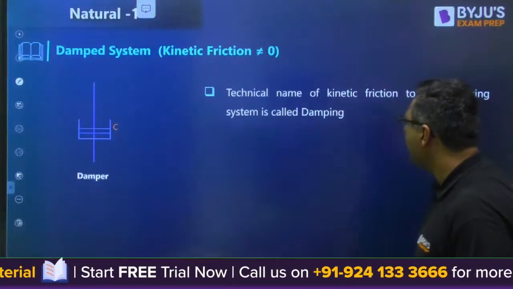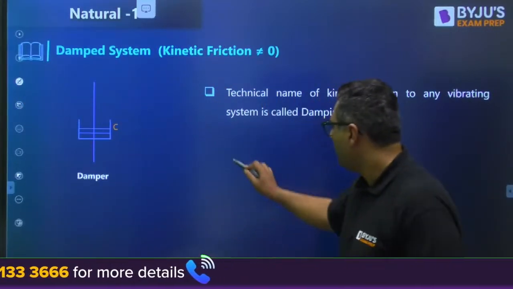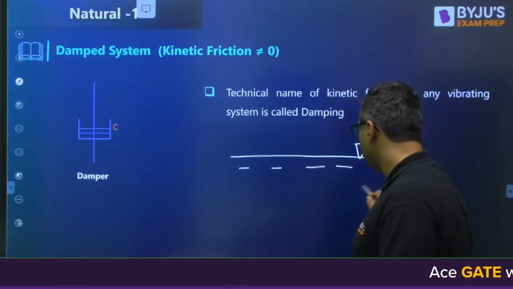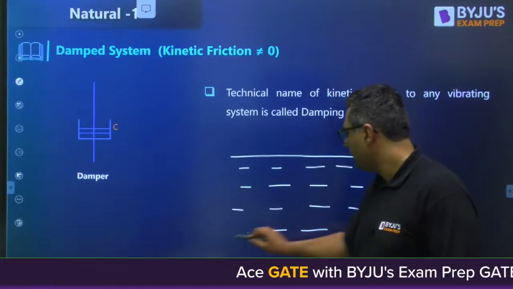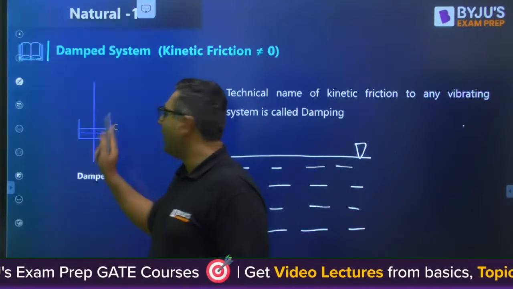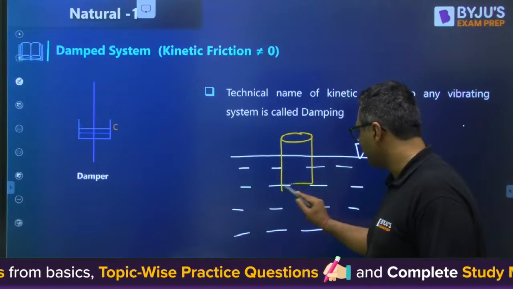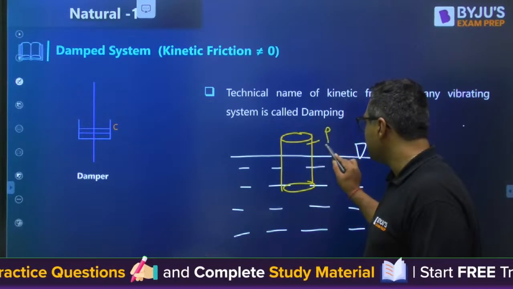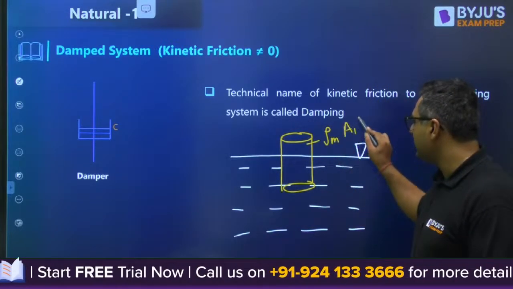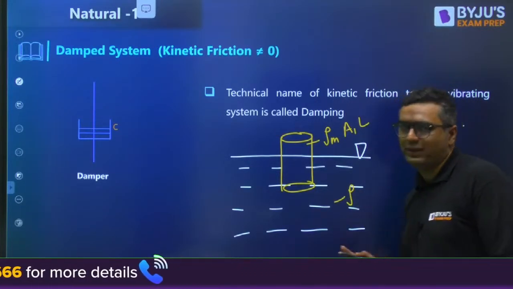Okay, guys. Now we are moving to the damped vibration. But before we do that, we can also use the buoyancy questions. As some student was saying that they have a doubt in that, I am telling that again. We are having this cylinder. Let us say it is having some density of rho m. A is the area, L is the length. And this water is having the density of rho, let us say.